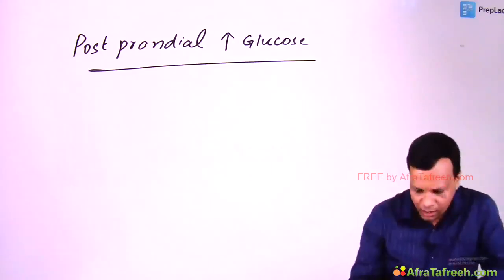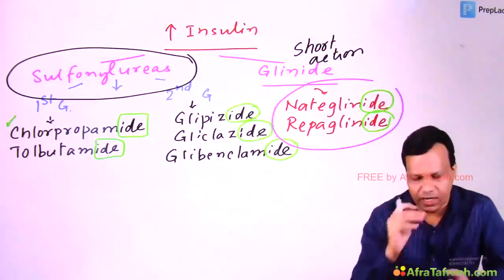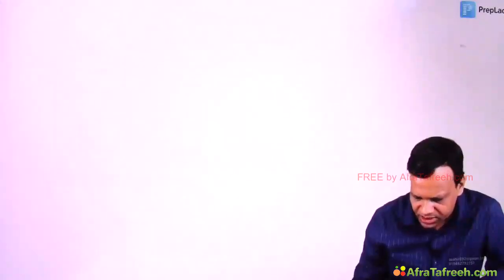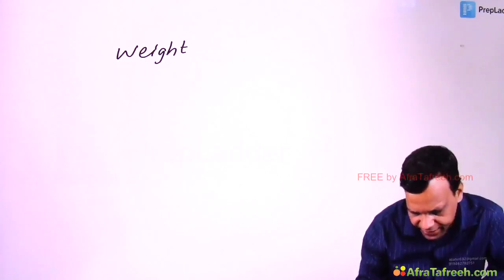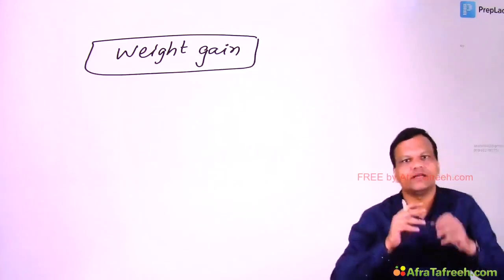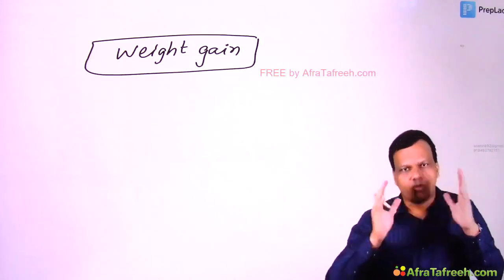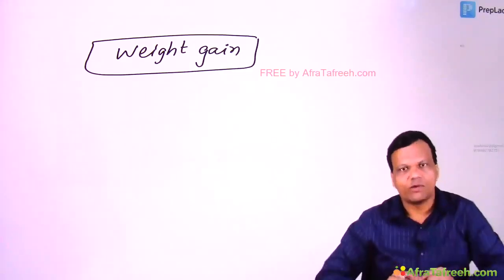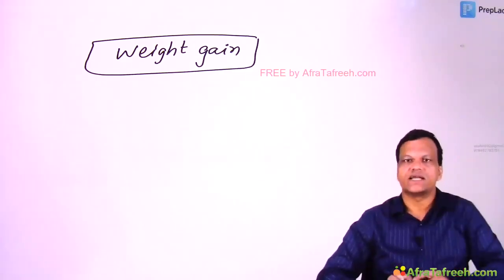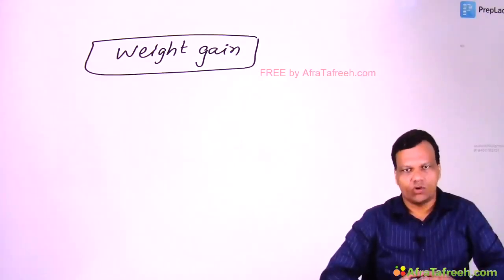Okay. Now regarding sulfonylurea group of drugs, one very important point to remember, these drugs can cause weight gain. So these are avoided in obese patients. They can result in weight gain. They are avoided in obese patients. Okay. So that is about the oral drugs used in diabetes, that is drugs secreting insulin, insulin secretagogues.